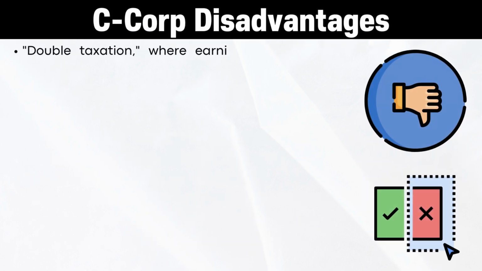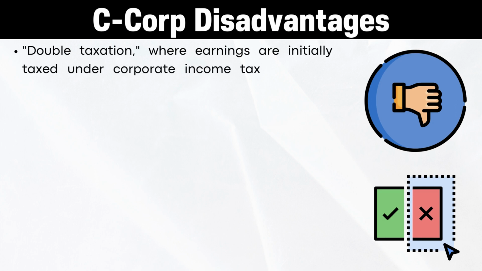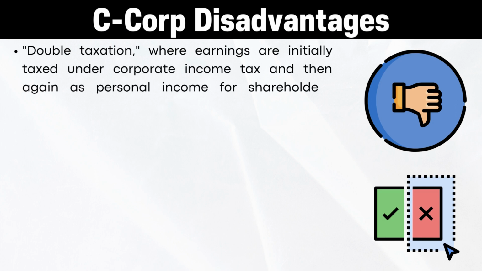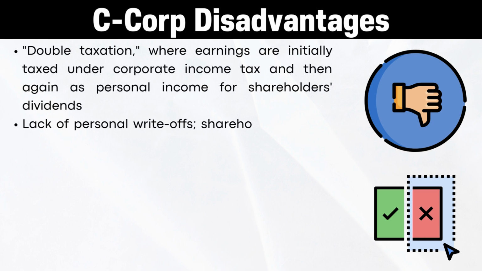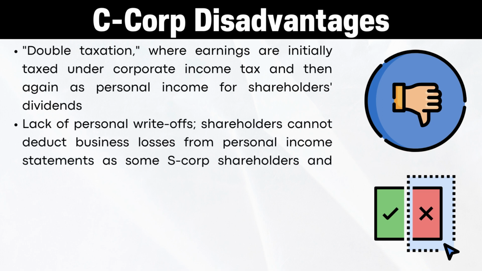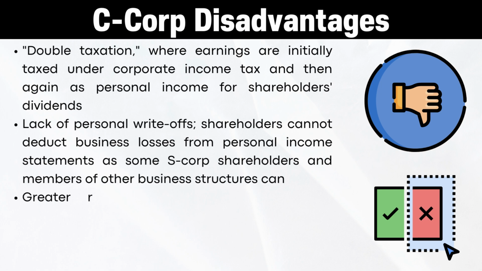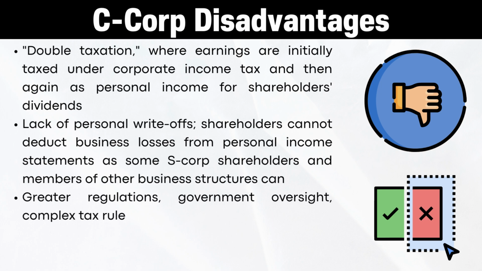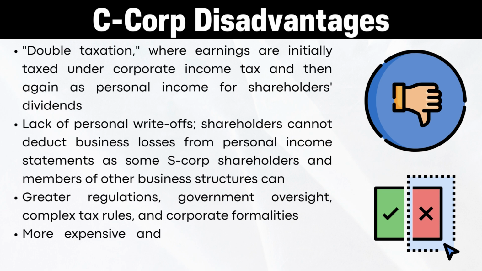Disadvantages: double taxation, where earners are initially taxed on the corporate income and then again as personal income for shareholder dividends. Lack of personal write-offs: shareholders cannot deduct business losses from personal income statements as some S-Corp shareholders and members of other business structures can. Greater regulations, government oversight, complex tax rules, and corporate formalities, and a more expensive and time-consuming startup process.